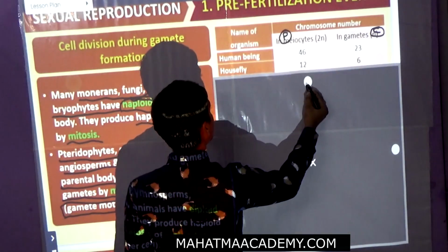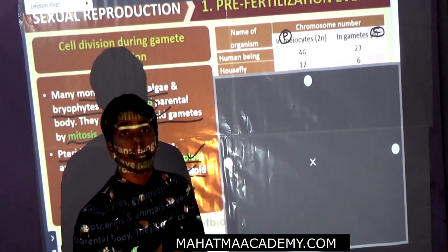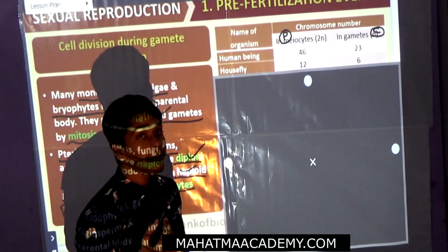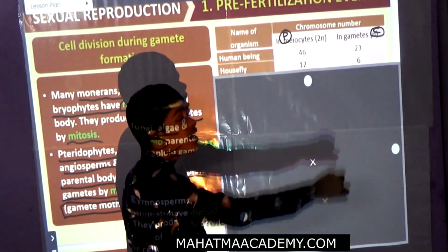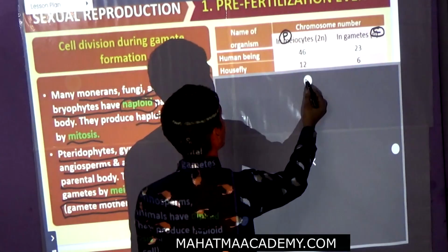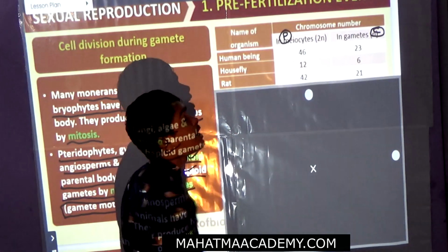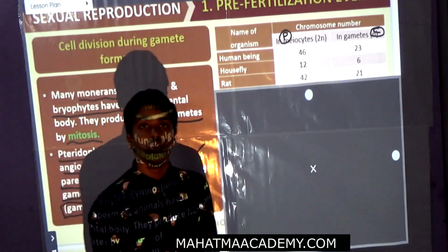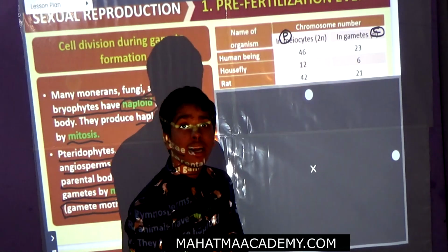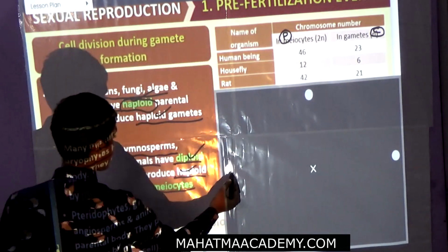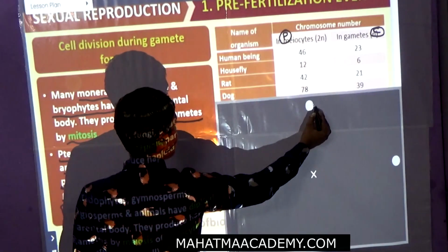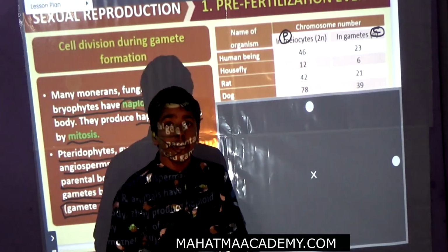Now we will see the housefly. For the housefly, it is 12 for the parent, and for the children, it is 6. Now for the rat, it is 42, and for the children, it is 21. Now for dog, it is 78.